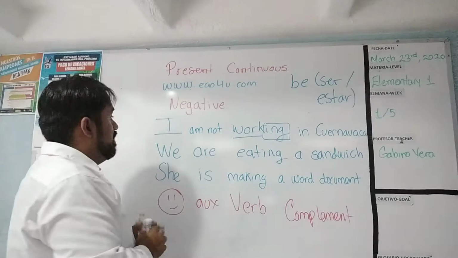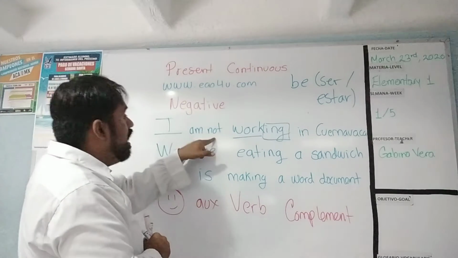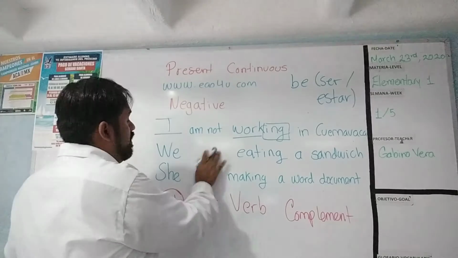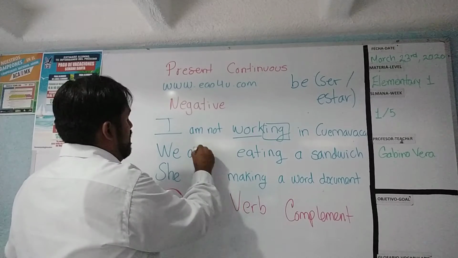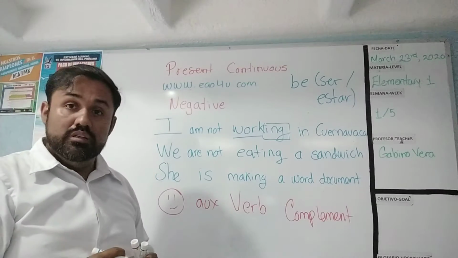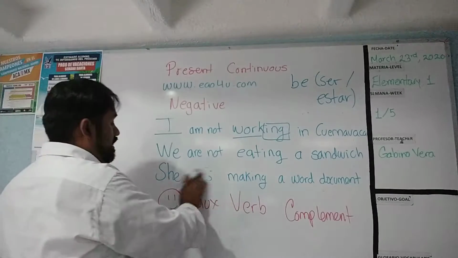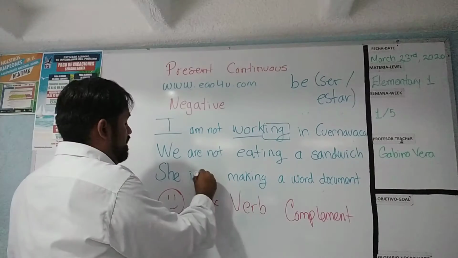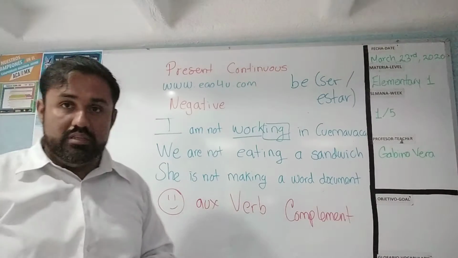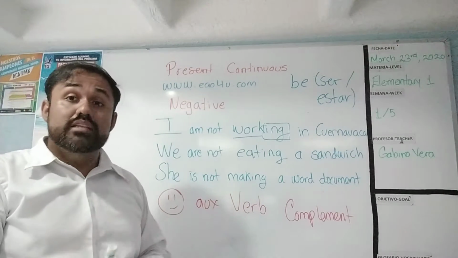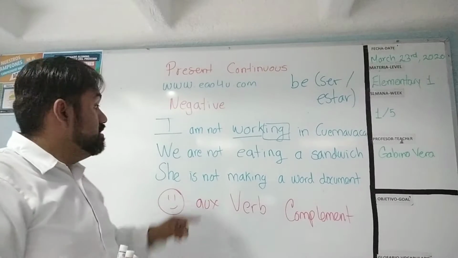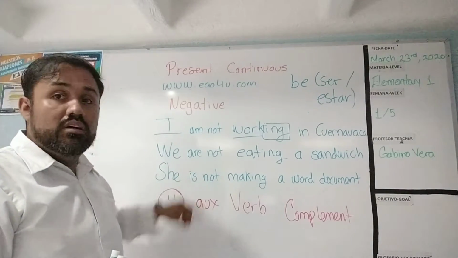For example, it says, I am not working in Cuernavaca. Here's the same idea. We are not eating a sandwich. And finally, she is not making a Word document. To create negative sentences is very simple. It's only necessary the word not.